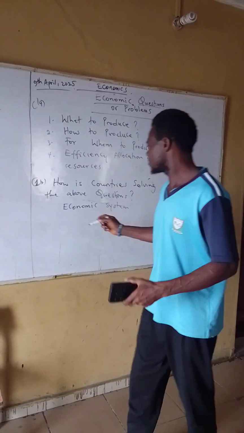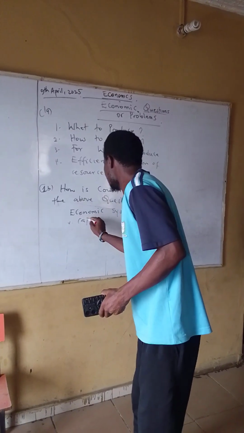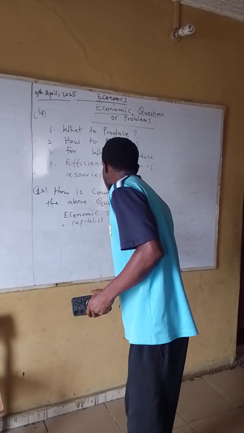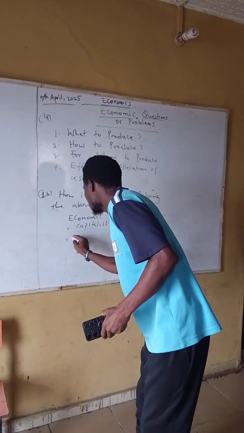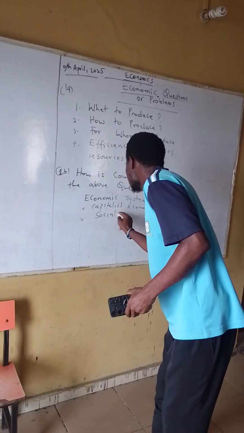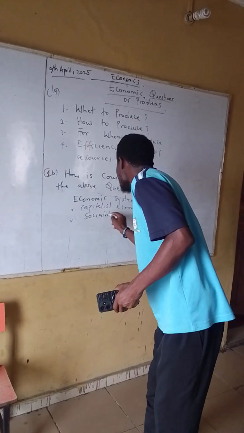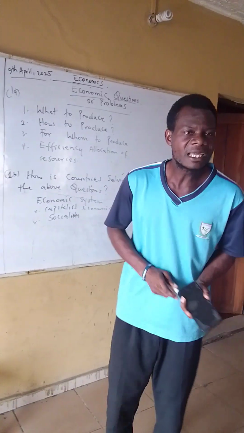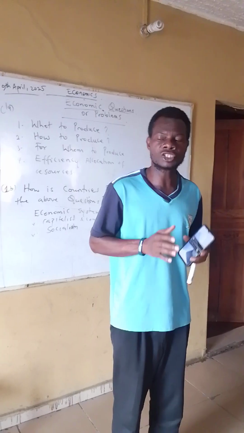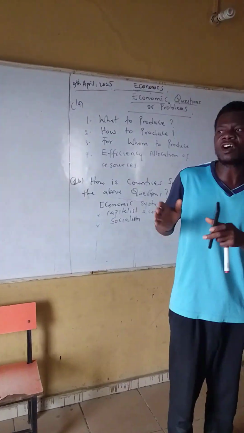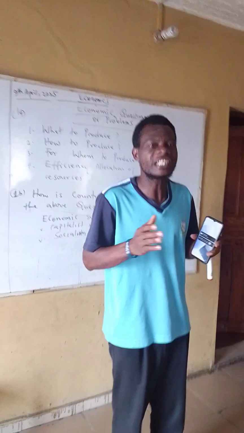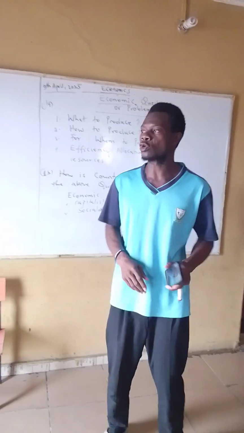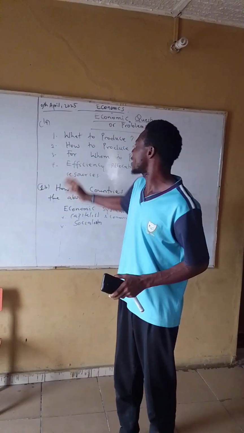The second economic system they use is socialism, or the social economic system, which means the means of production, distribution, and exchange of goods and services is done by the government. That is, the government is providing solutions to the above questions.